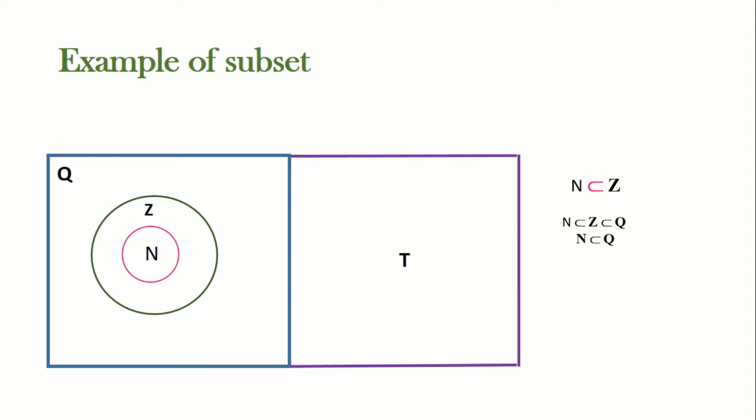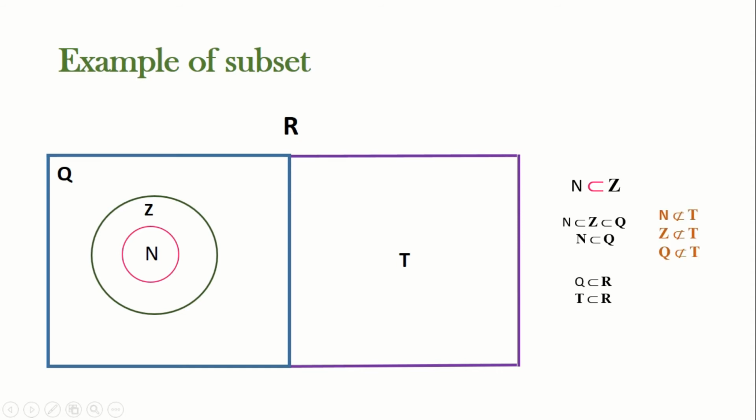See, what are irrational numbers? The numbers which are not rational, that is, the numbers which are not of the form p by q with q not equal to 0, where p and q are integers. Here the sets Q and T together form another set R, which is the set of real numbers. So now we can say Q is a subset of R and also T is a subset of R.